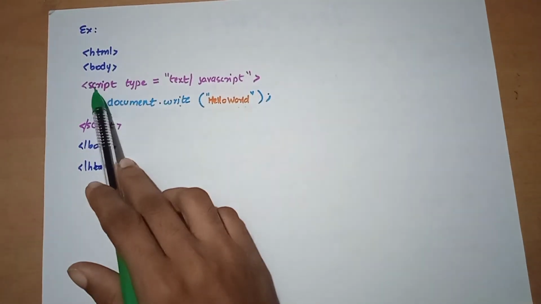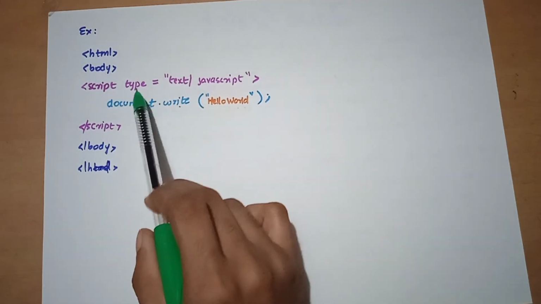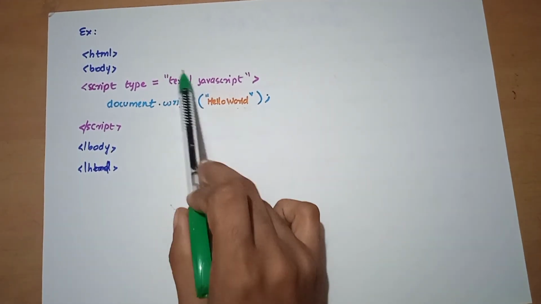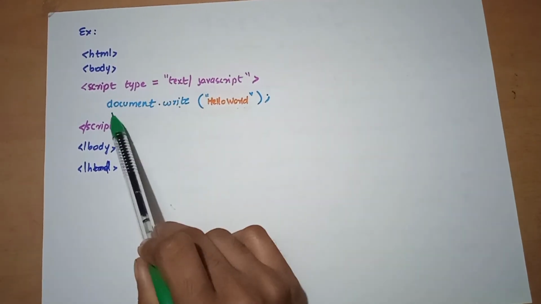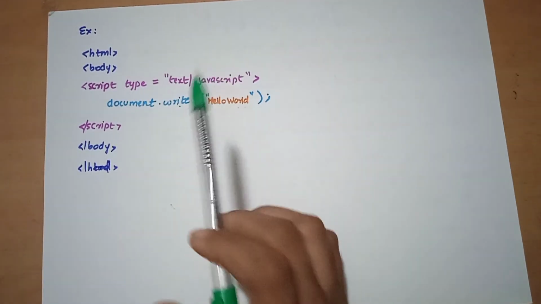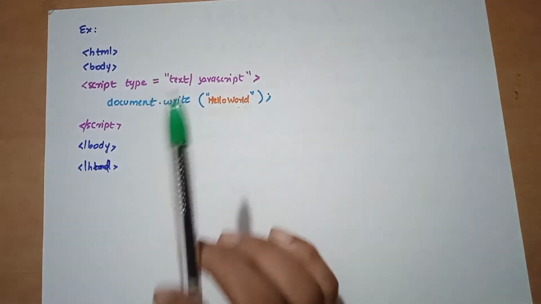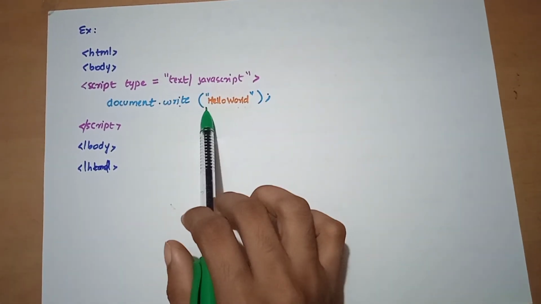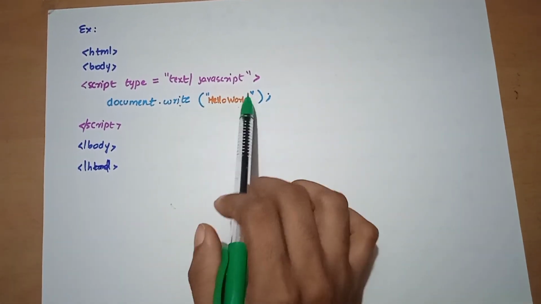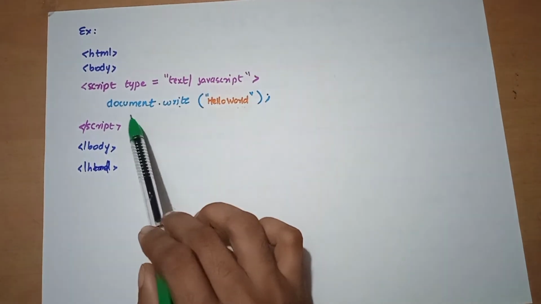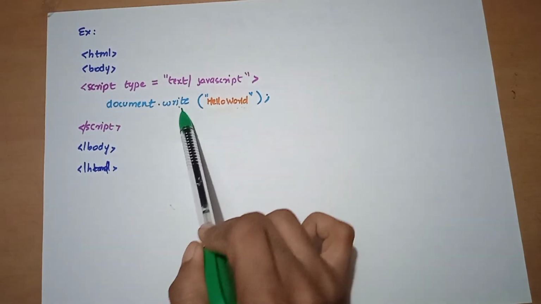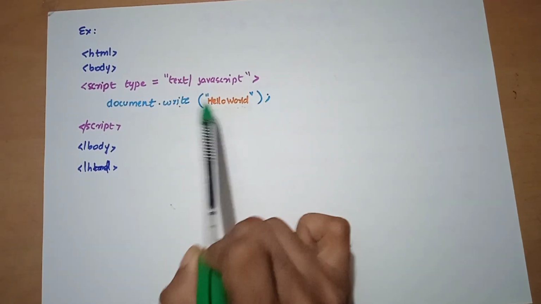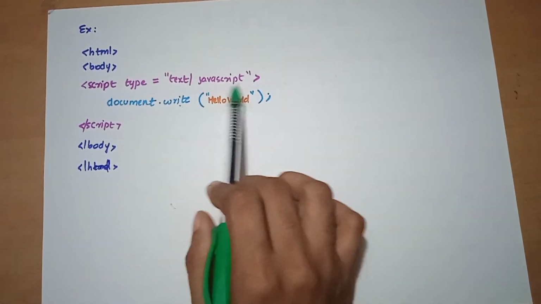We just wrote the script and mentioned the type, whether it is text or JavaScript. My aim was just to output something using JavaScript, so I output a hello world text. I used document.write as the standard word for writing something to output using JavaScript.